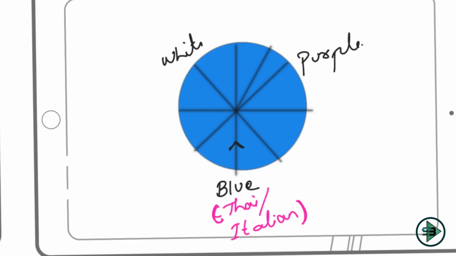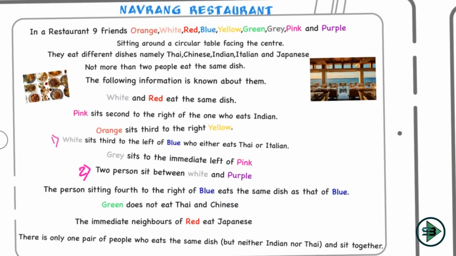Okay, and this serves to be my part of link 2. I had used this as my link 2. Okay, now let's move on to the next. What is being told now? Let's see, where can I see white or blue or purple? So the next link is, the person sitting fourth to the right of blue eats the same dish as that of blue. Okay, fourth to the right of blue.